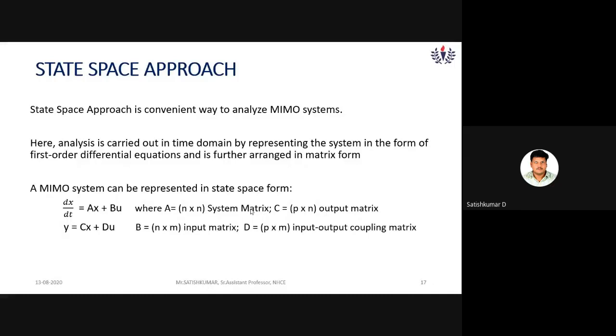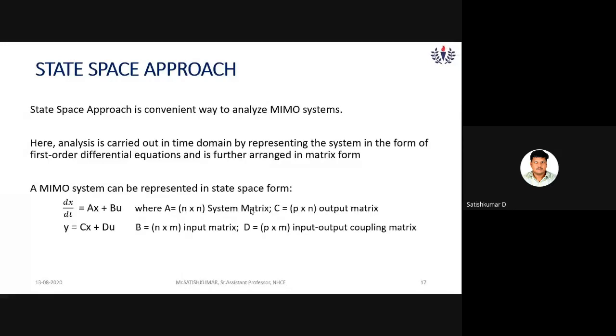Okay, this is the state space model. We call it the state space model for multiple input and multiple output. So A, B, C, D are the matrices.